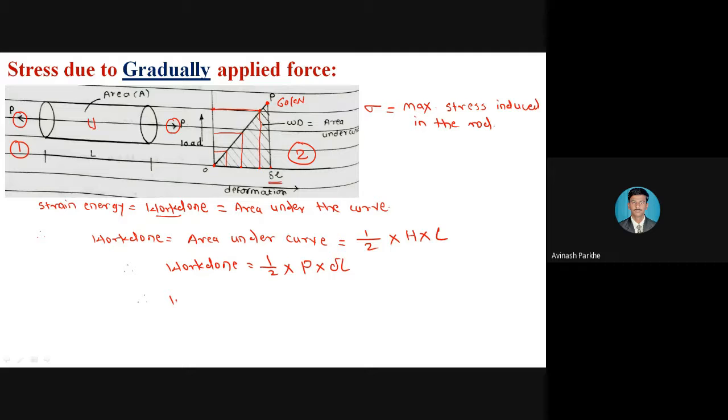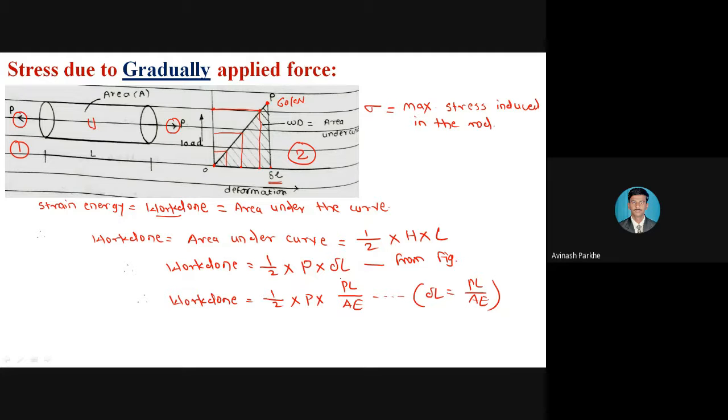Therefore, work done is equal to 1/2 into P into delta L. We know that delta L is equal to PL upon A. So in front of that, I will write down that delta L is equal to PL upon A. So this equation we have written, and this second term we have taken from the figure, that is H we have taken as a capital P and L we have taken as a delta L. Okay, and then this delta L can be replaced in the form of PL upon A.